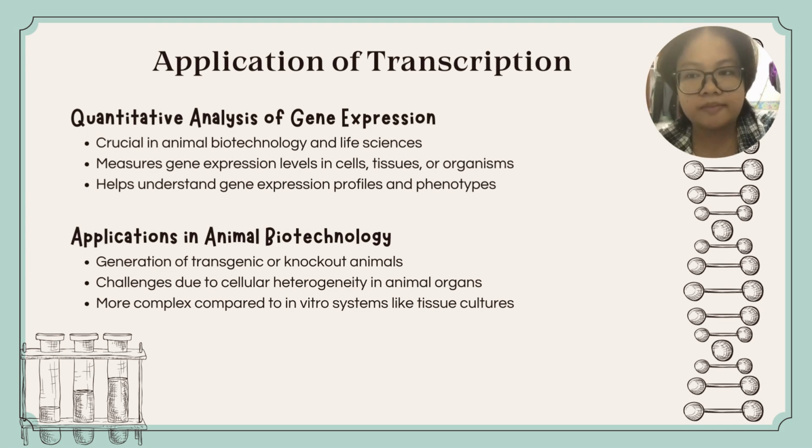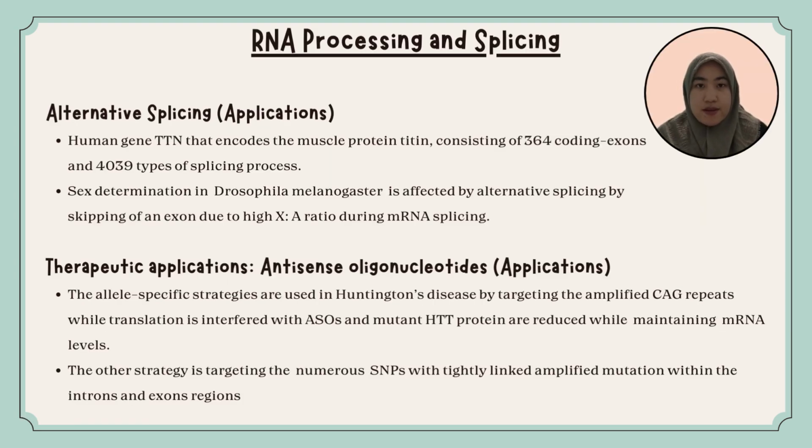Unlike simple in vitro systems, animal organs exhibit greater cellular heterogeneity, making gene expression analysis and regulation more challenging but also insightful. Applications in alternative splicing include the human gene TTN that encodes the muscle protein titin, consisting of 364 coding exons and 4039 types of splicing processes. Other than that, there is sex determination in Drosophila melanogaster by skipping an exon due to a high X to A ratio during mRNA splicing. For therapeutic applications, ASOs are used in allele-specific strategies in Huntington's disease, by targeting multiple SNPs with tightly linked amplified mutations within the intron and exon regions.